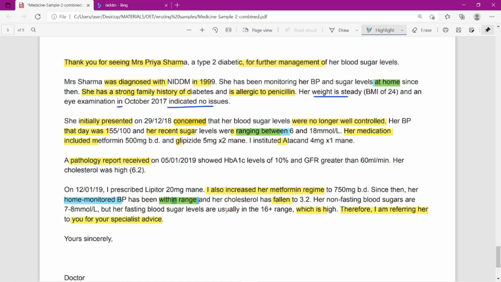So it's usually in the 16th range. See how, same thing: one is ranging between, continuous, ranging between, within range, usually in the range, which is high. Therefore, I am referring her to you for specialist advice.